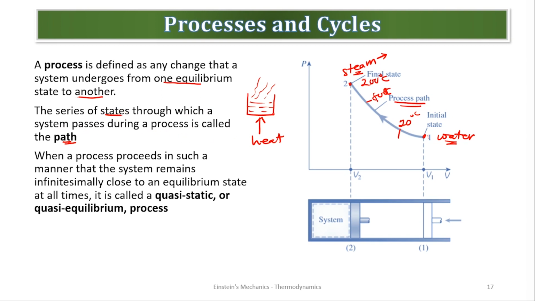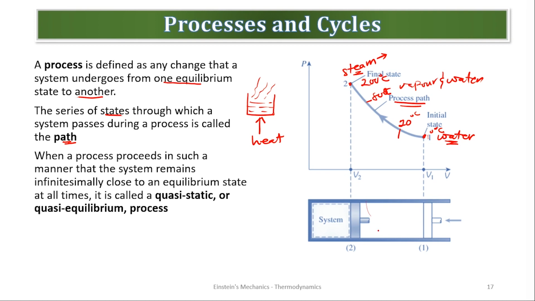Remember, at 80 degrees, it will be a combination of some vapor and water. At this state, let's say at 0 degrees Celsius, it was purely water. There was a mixture at 20, there was a mixture at 80, and a complete steam at 200 degrees. So the stages it went through from point one to the other is called a path.